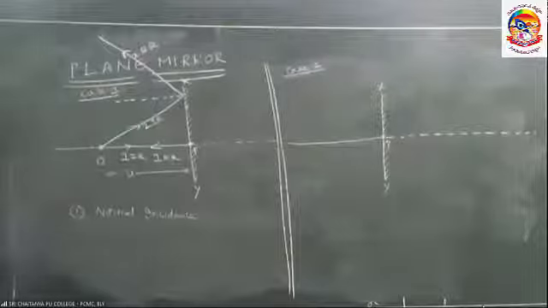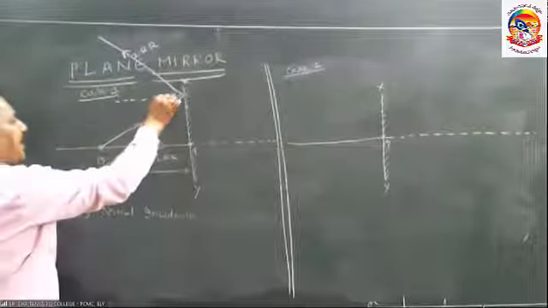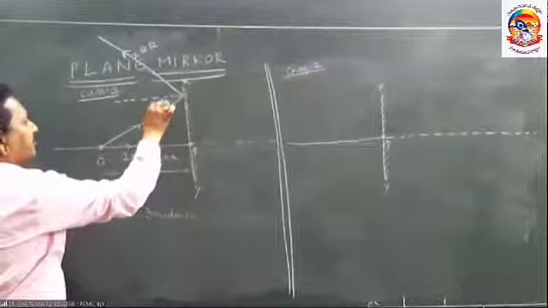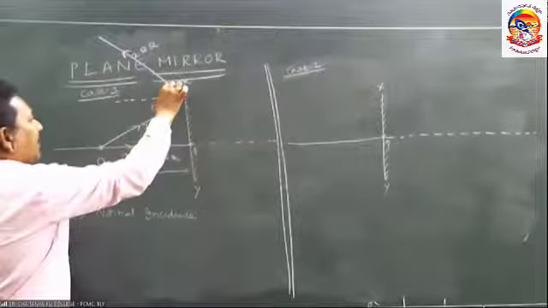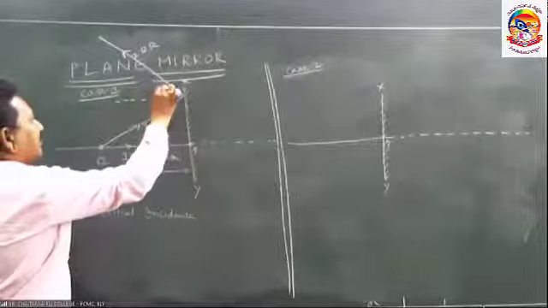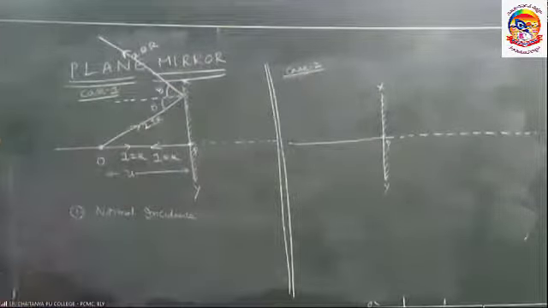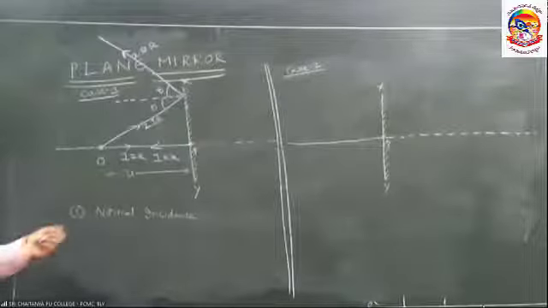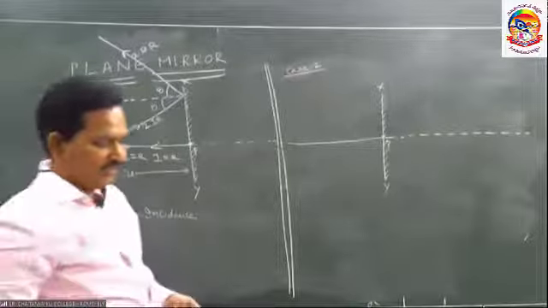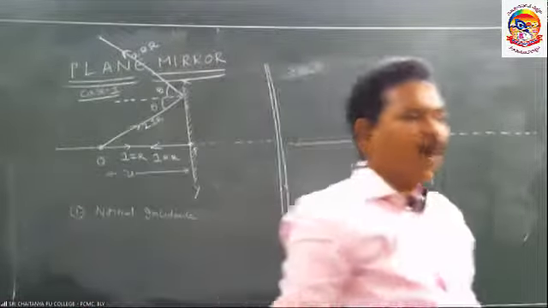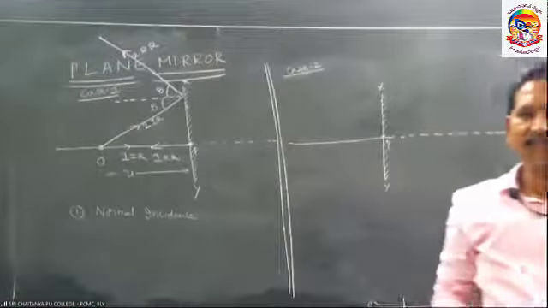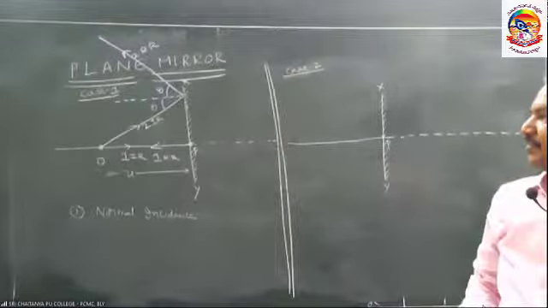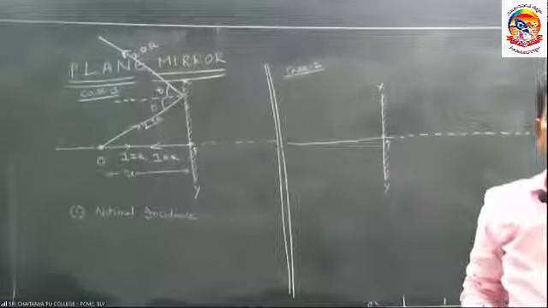Angle of incidence, let us imagine theta. Angle of reflection is also equal to theta, because angle of incidence is equal to angle of reflection. Second law. First, if you understand up to here, we can proceed. I can move a little bit fast, but without understanding, no use.